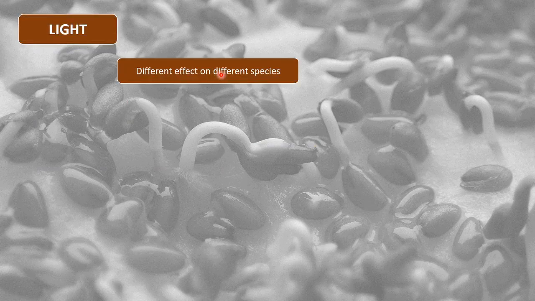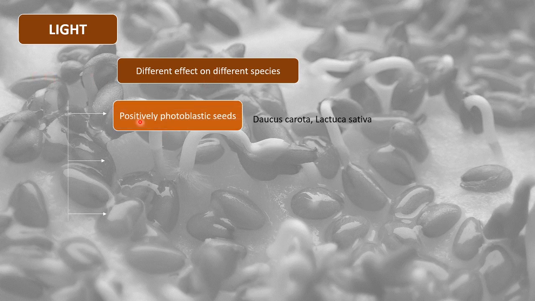Now we understand about light. Now this is very simple. Different effects are seen in different species, and we have already learnt it. The three types of species based upon light requirement: positively photoblastic seeds, they require a certain amount of light for germination. These are plants like Daucus carota and Lactuca sativa.